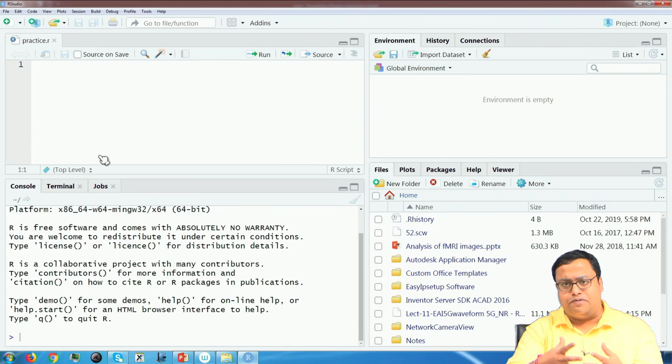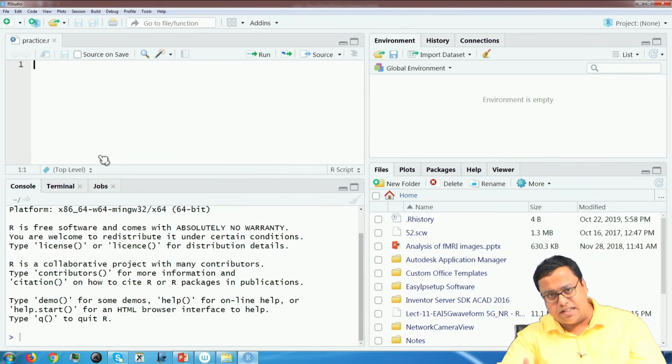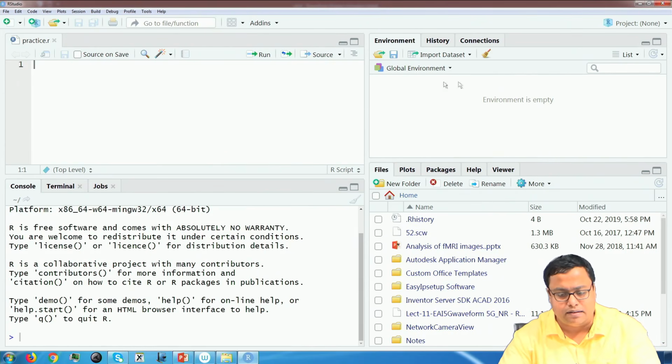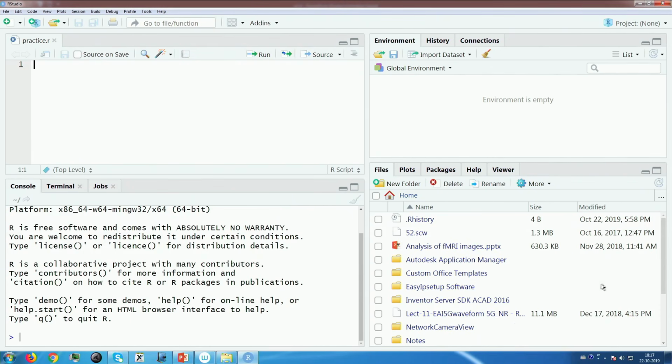There are lots of options, and not all options can be taught on the first day. We will slowly see what the various options available are and how we can go ahead as per our requirement. First of all, there are 4 boxes that you can see. One box is here, one box is here, one box is here and another box is here.